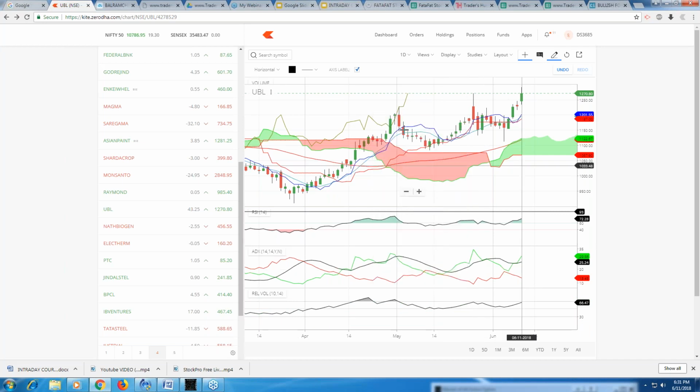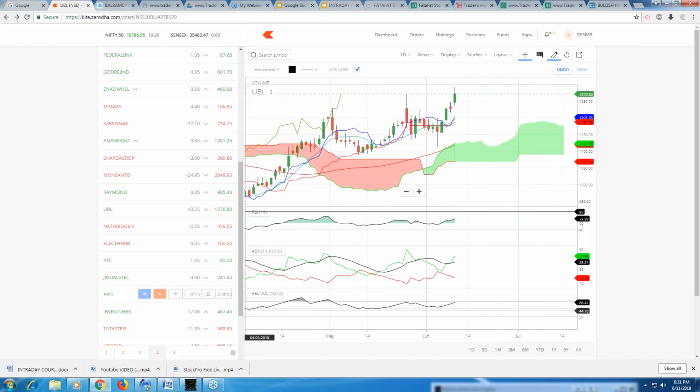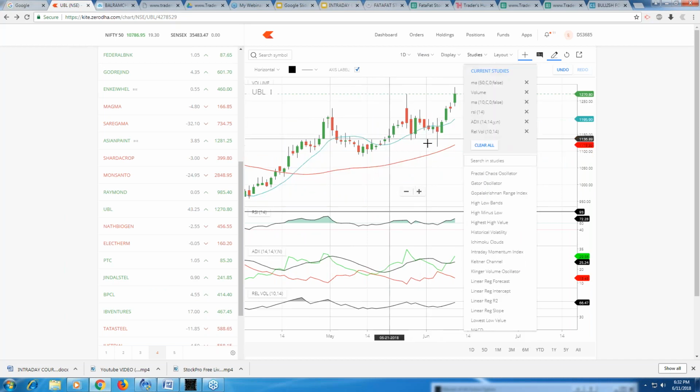So see here, this was looking very, very promising. Above Ichimoku cloud, and green ahead, right? Green ahead. And if you just see on our own setup, on StockPro setup, you will see that it is really, really taking a support and heading up, right?